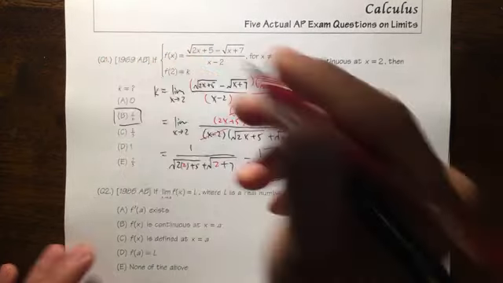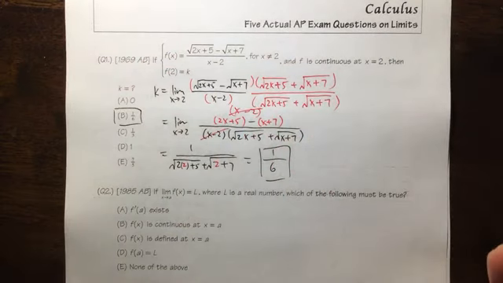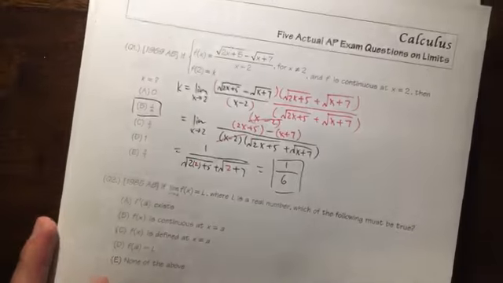And another thing that you have to be sure of when you're doing the AP test is that you have to circle the right answer, right? So bubble the answer correctly on the Scantron.